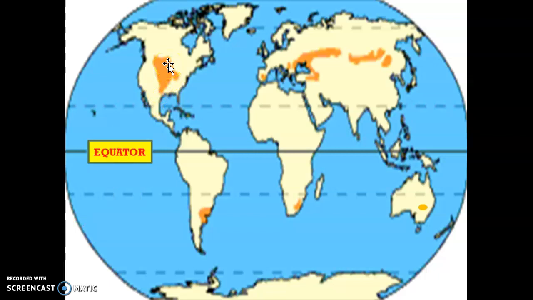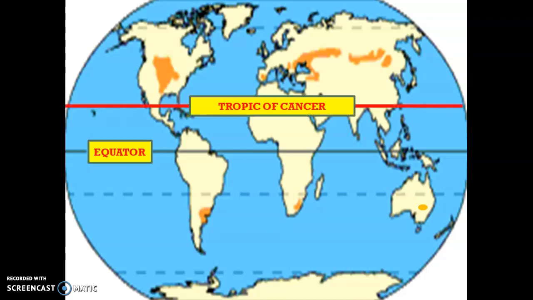We can see them in North America. We can see temperate grasslands in Europe, also certain parts of Asia. We can see temperate grasslands in Australia, in South Africa, and also in South America. We can essentially say that temperate grasslands exist throughout the continents, obviously with the exception of Antarctica, which is too cold.